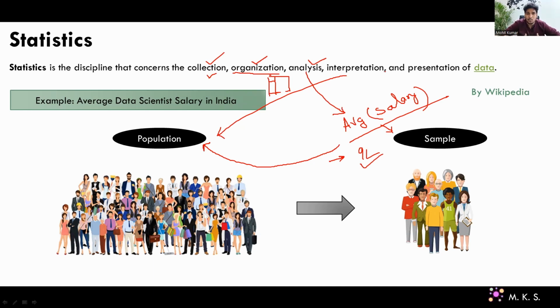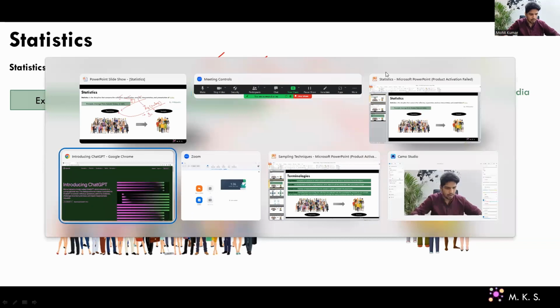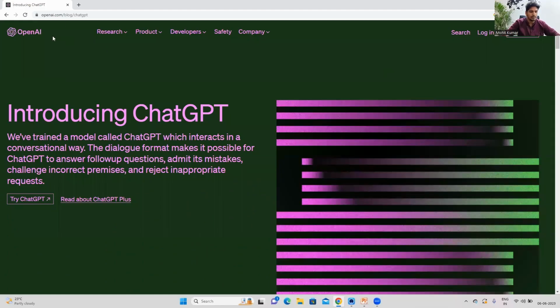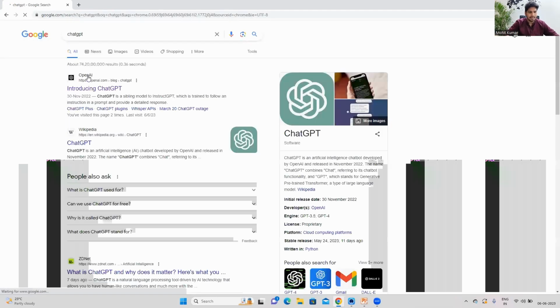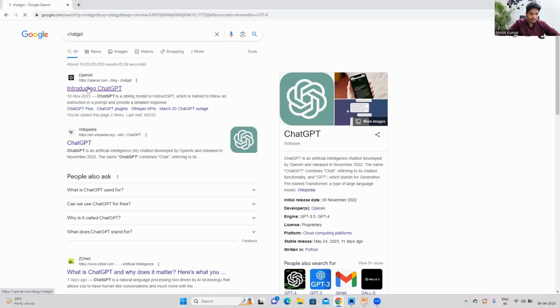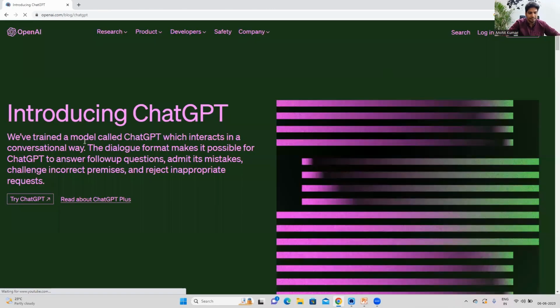Let's understand what ChatGPT is saying about statistics. What is statistics? And this is the interesting part, guys. I'll show you how you can open ChatGPT and how you can use it to get answers to your queries. So just move to your Chrome, and just Google ChatGPT, right? Then you will find this particular website, openai.com. Just open it, and then you will see this particular UI. On this you have this login, guys. You have to log into this particular portal.